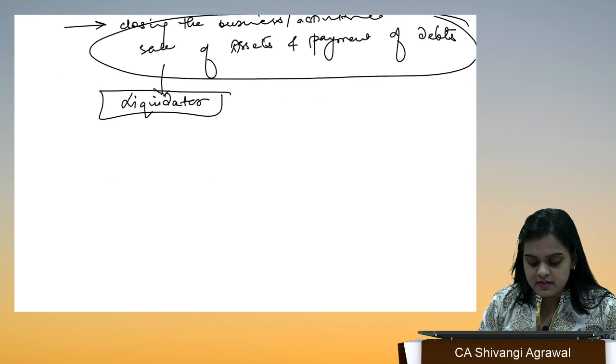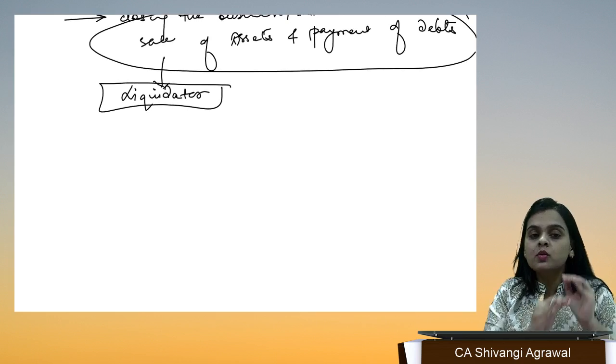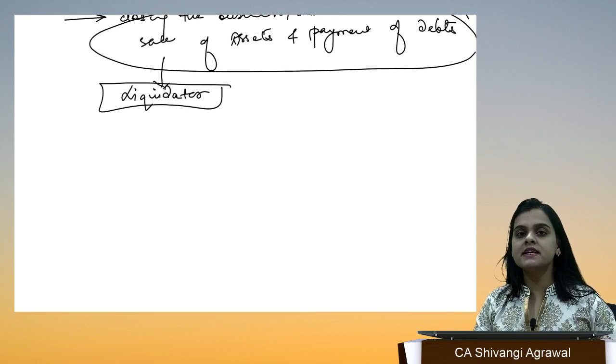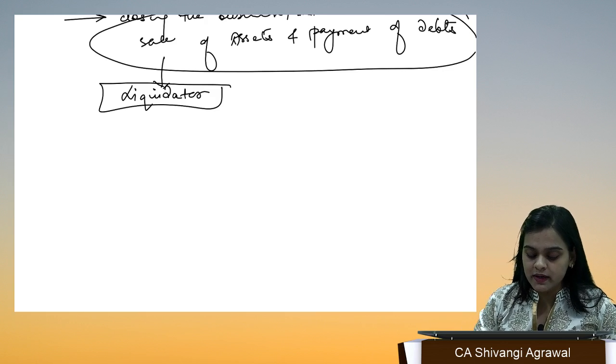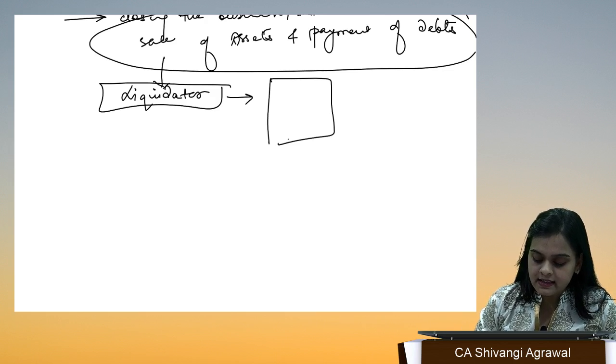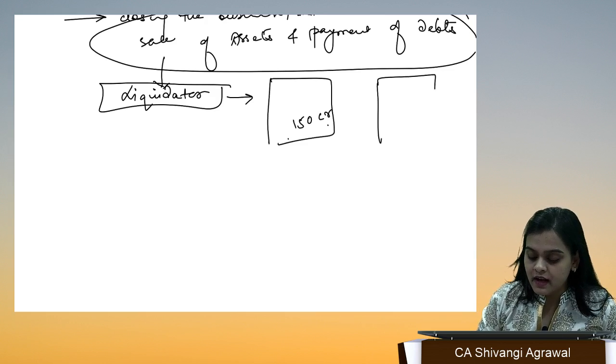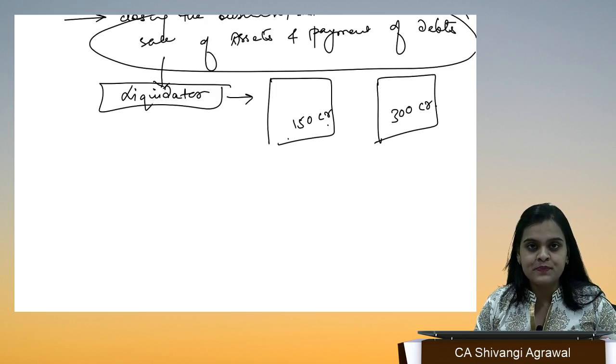Now, when a liquidator is appointed, the liquidator would want to arrange things in the best possible manner. The liquidator sees that the assets of the company have realized 150 crores, whereas the debts to be paid are 300 crores, which is impossible to pay.